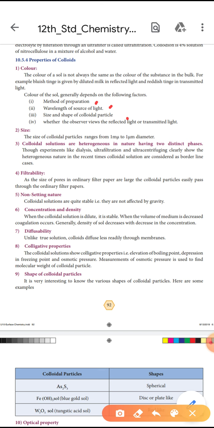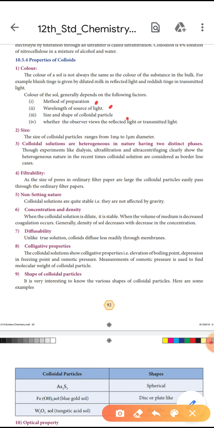The second property is size. The size of colloidal particles ranges from 1 millimicron to 1 micron in diameter. The size is very small.